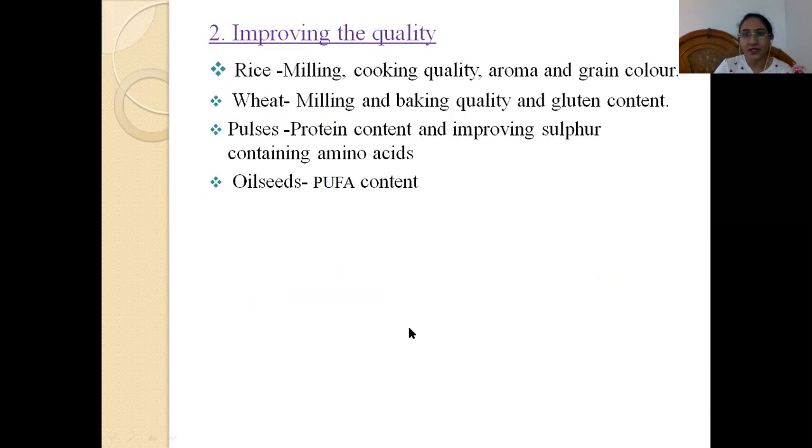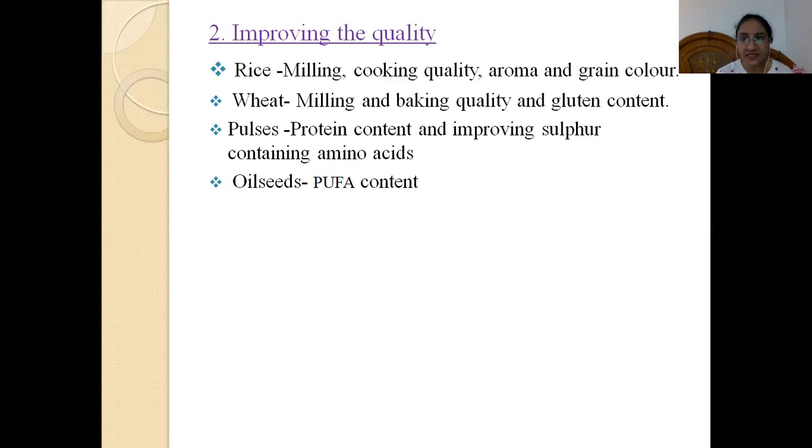Now coming to the second point, improvement of quality. The second objective is to bring about improvement in quality. For example, in the case of rice, what type of improvement do we want? Mainly milling quality and cooking quality. In rice, as consumers, we always look at the aroma, also called khushbu in the case of rice. And then grain color, we also see the grain color of rice. Second is wheat. The qualities we look for in wheat are milling quality, baking quality, and gluten content.